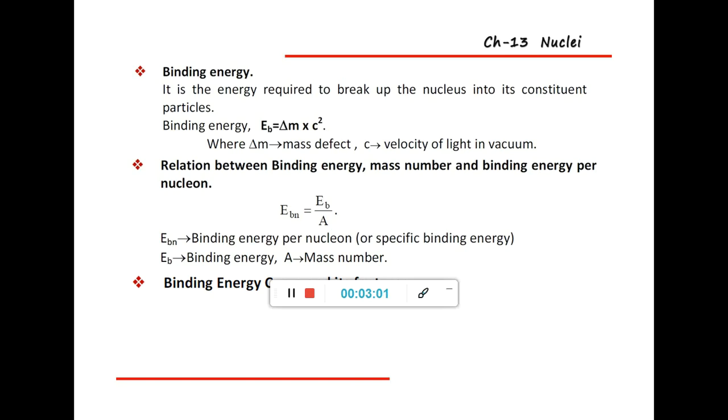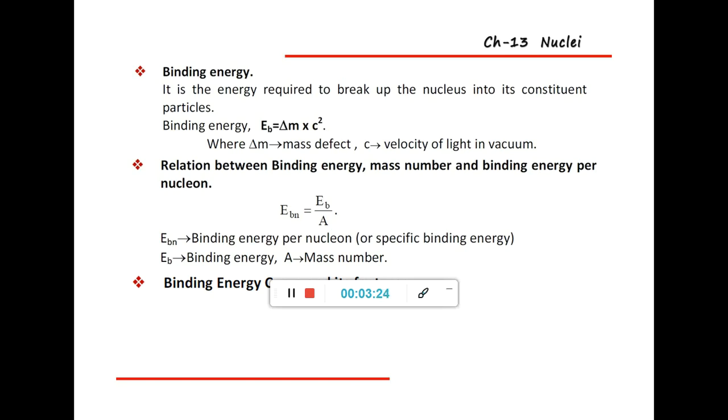It is the energy required to break the nucleus into constituent particles like protons and neutrons, and that binding energy EB is equal to delta M into C square, where delta M is the mass defect.